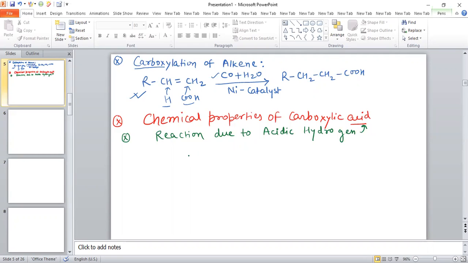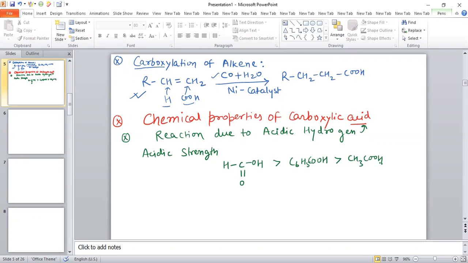So when we compare the acidic strength of these three compounds, the acidic strength of formic acid is more as compared to benzoic acid, and benzoic acid is more than CH3COOH.